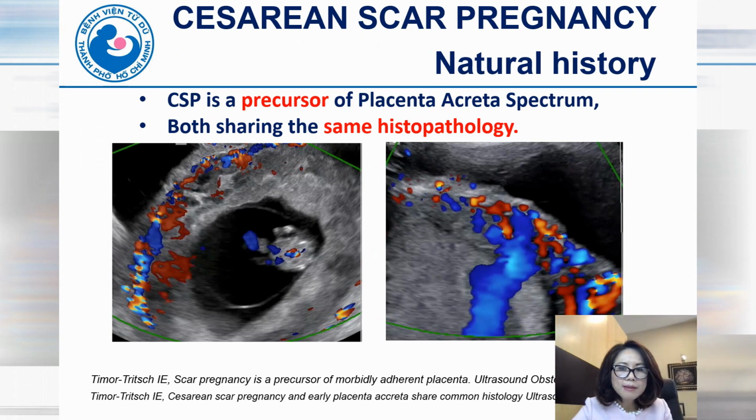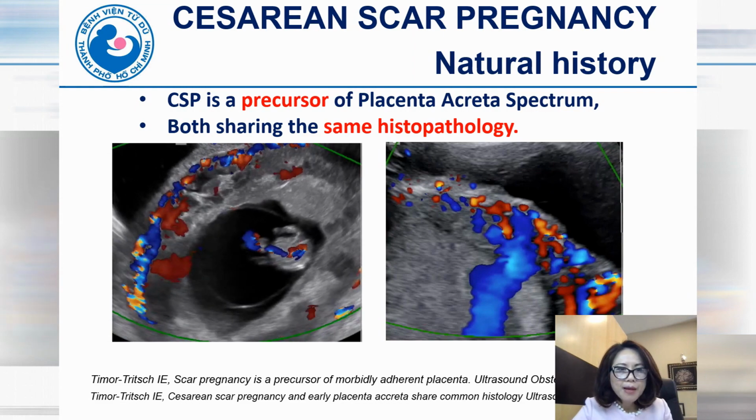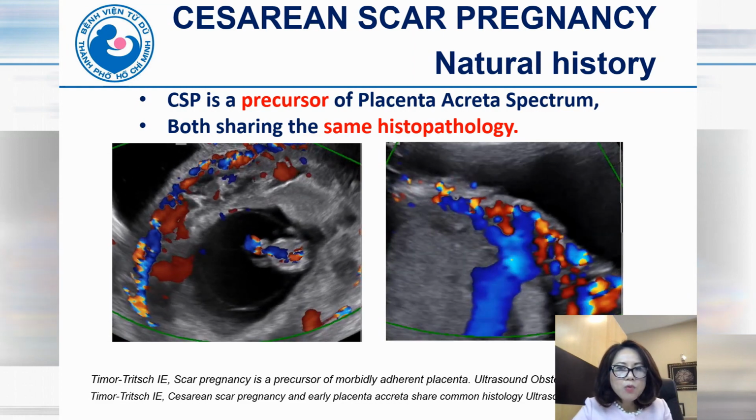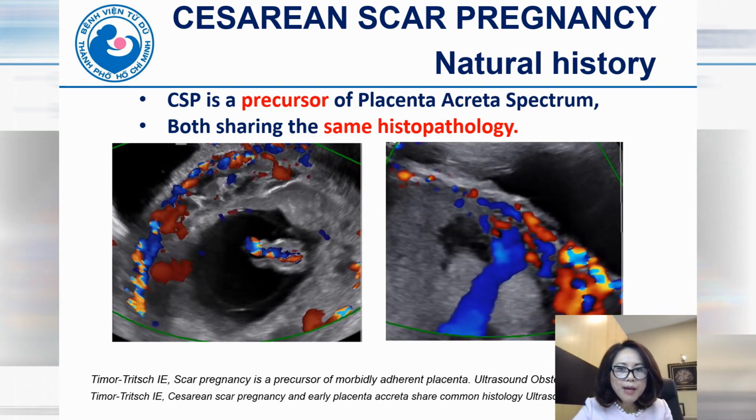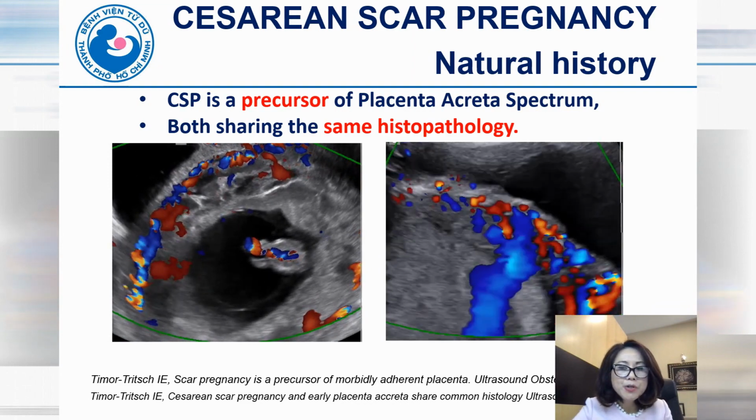We know that Cesarean scar pregnancy is a precursor of placenta accreta spectrum, both sharing the same histopathology. And on ultrasound, we can see they are very similar, with lacunae, thin myometrium, and high vascularity at the uterine-bladder interface.